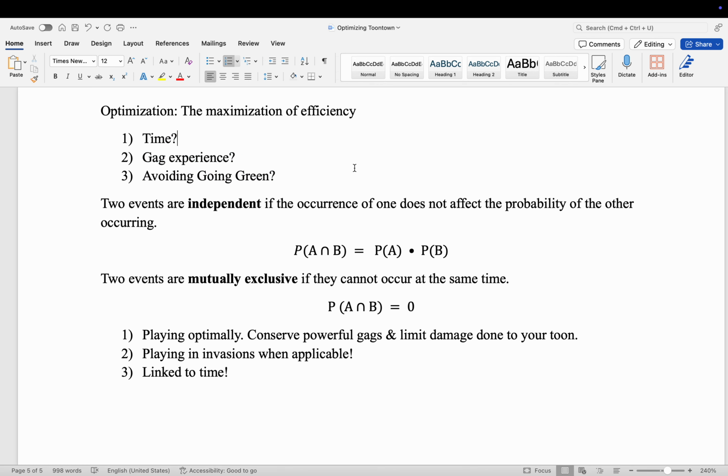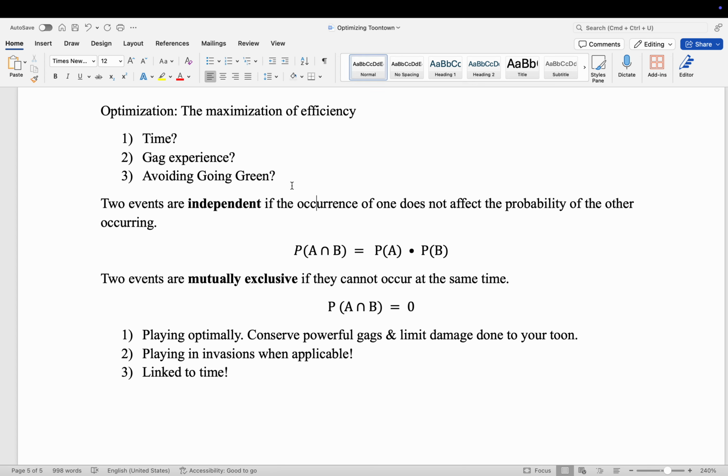So we may have a focus on one or the other. We may say I want to maximize for how quickly I do this toon task. Or you may go to ability and say I'm going to maximize for training my gags. Or you can say I really want to make sure I successfully complete this building. I want to minimize the chance that I go green. But that doesn't mean that you can't also have the other things in mind. You may have an emphasis on one or the other, but that doesn't mean that you can't do both at the same time.